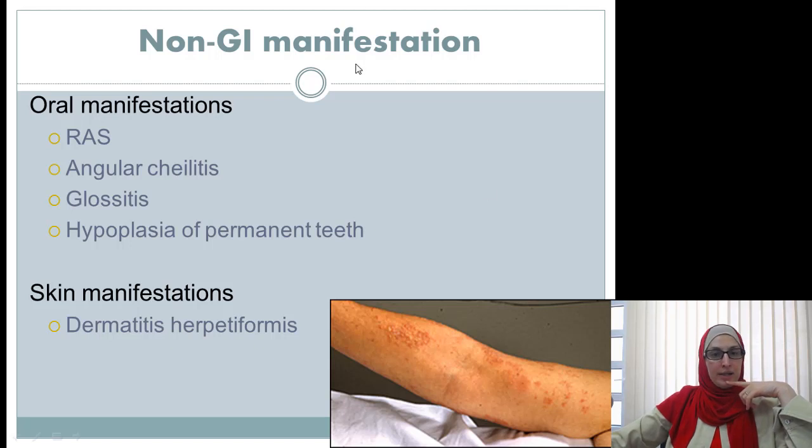Other than the GI presentation, celiac disease can be presented with different manifestations. The main one is the skin manifestation, dermatitis herpetiformis.